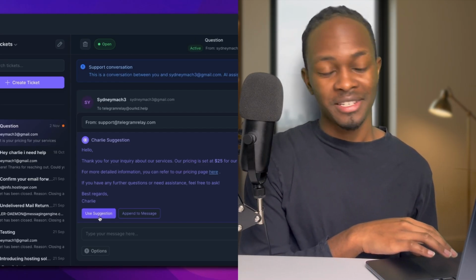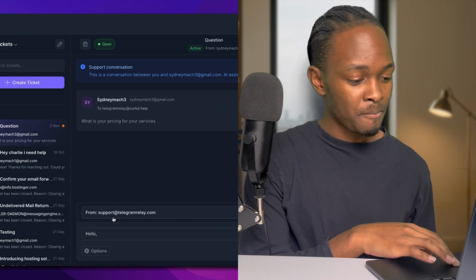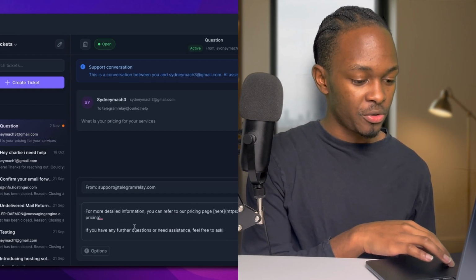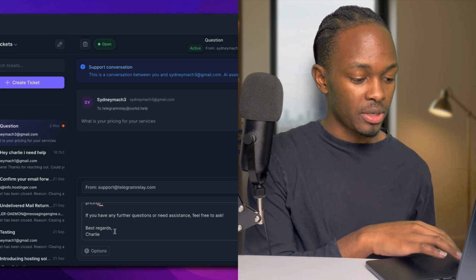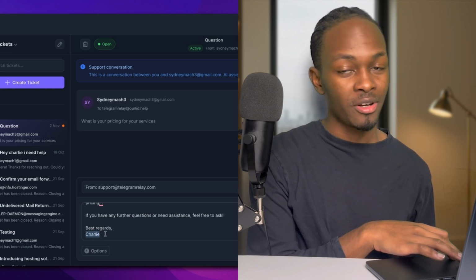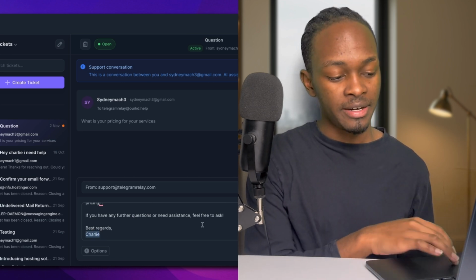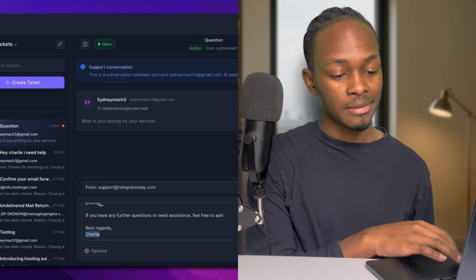To actually use this suggestion, you can just click on use suggestion, and then it will be appended to your text field here. If you want to change this from Charlie to whatever your name is, you can just change it there. If you just want to send it, you can just click on send.